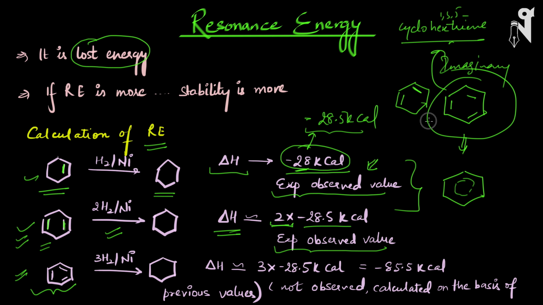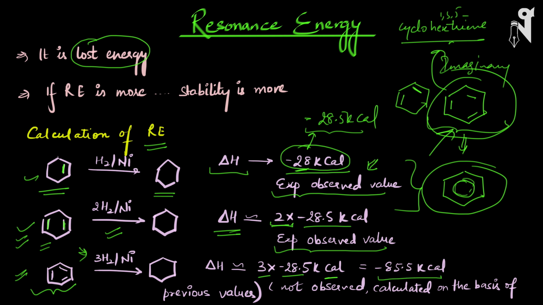So this is an imaginary structure, which we also used to say is benzene, because this is one of the resonating structures of benzene. The actual structure of benzene is this. So this is an imaginary benzene structure. If we hydrogenate it, we expect that there are 3 pi bonds, and when hydrogenation happens, the heat of hydrogenation must be equal to 3 into minus 28.5 kilocalories. That is equal to minus 85.5 kilocalories.